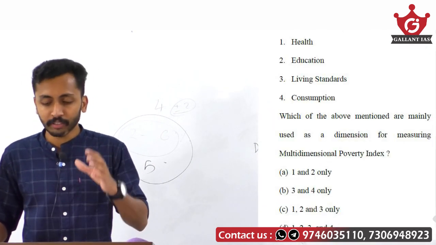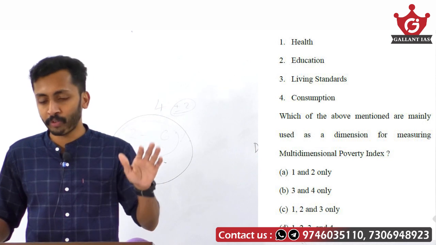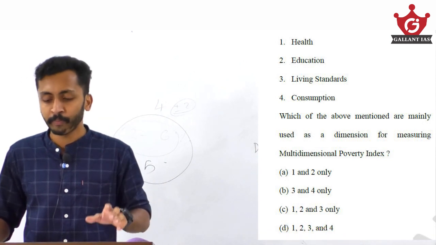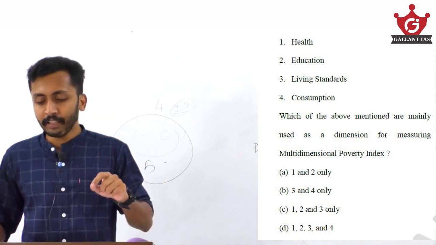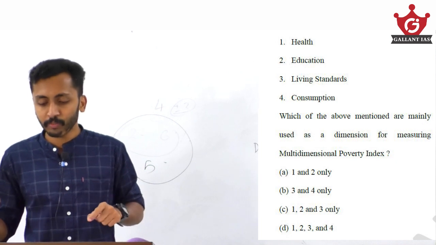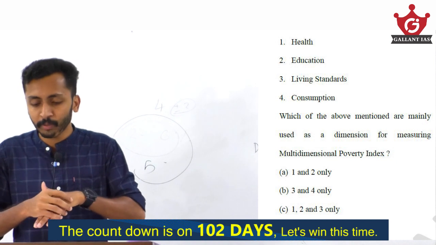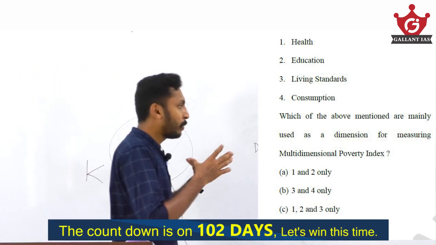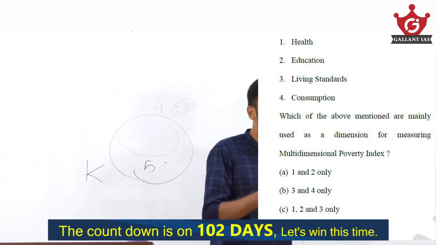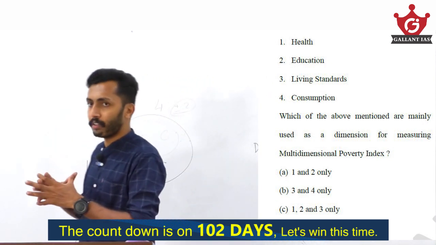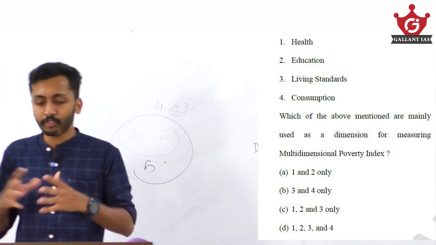The next question is related to the multidimensional poverty index. Question number 5. Consider the following: health, education, living standard, consumption. Which of the above are mainly used as dimensions for measuring the multidimensional poverty index? Normally, poverty indexes are based on three pillars, three dimensions.